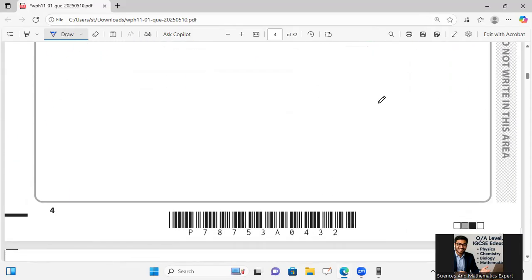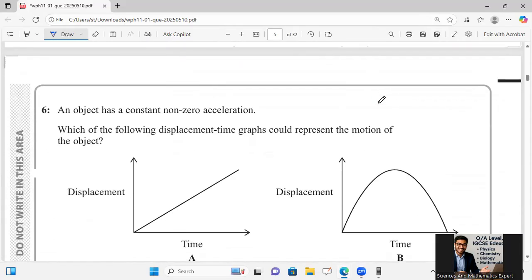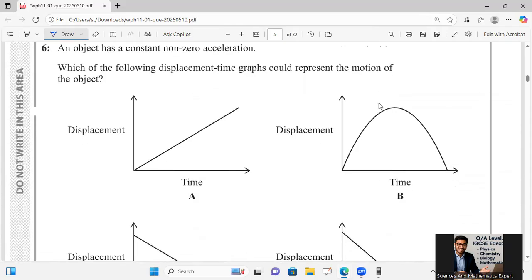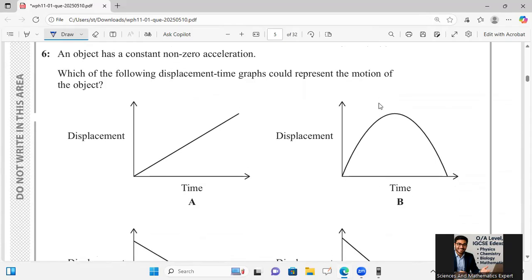Let's move towards question number 6 of the MCQs. Around 10 or 12 MCQs will be there. An object has a constant non-zero acceleration. Which displacement-time graph could represent the motion of the object?